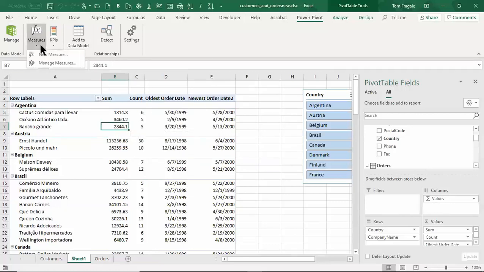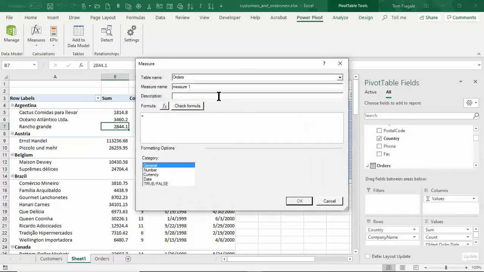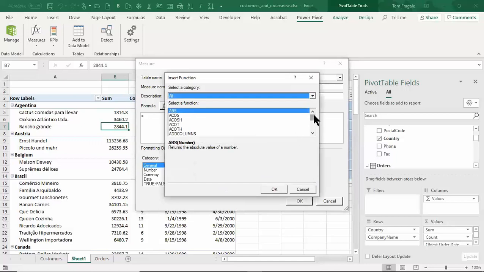So look, I'll pick measure again. I'll do new measure, and I'll call this one, let's call it the new sum. Now, I probably have one that's called new sum already from a previous class, so I'll put in new sum for 1008. Okay. Now, the normal functions are going to be in here. So if I scroll down after I pick the FX, we see that a lot of the normal ones are in there, including sum.